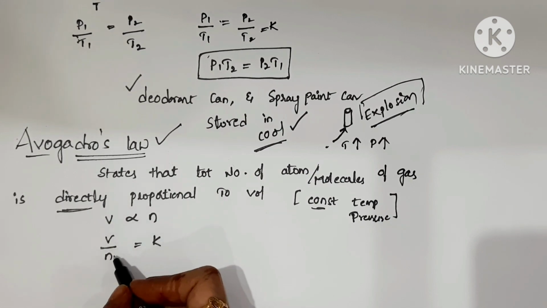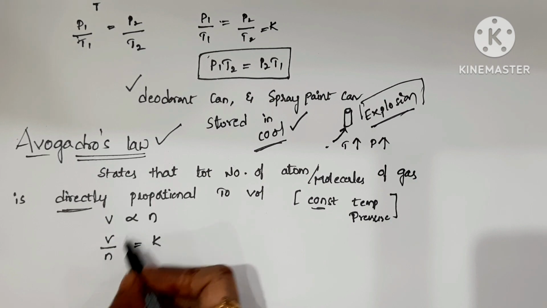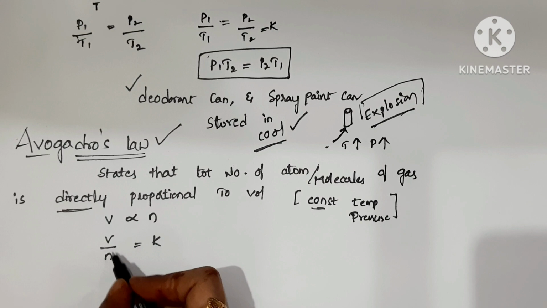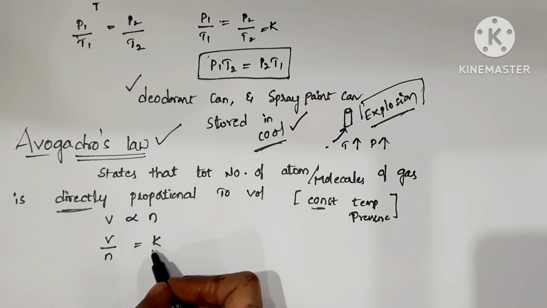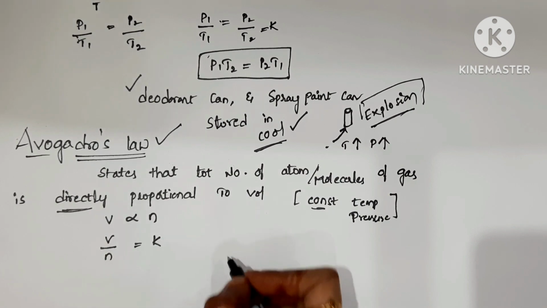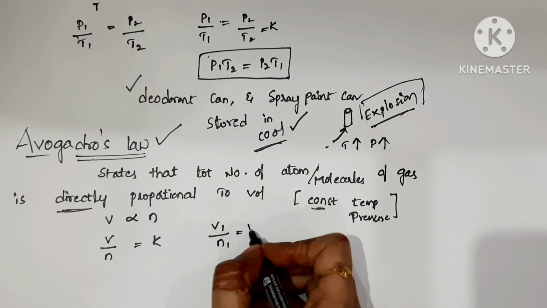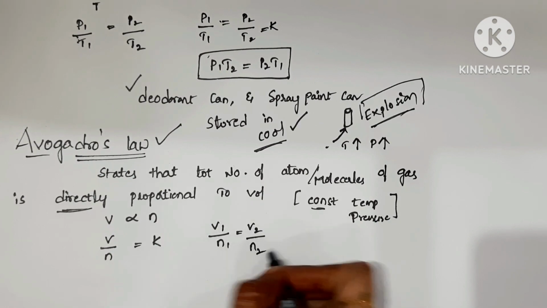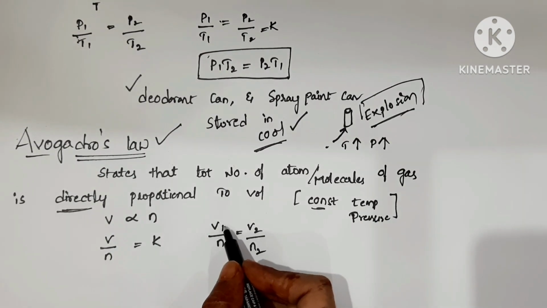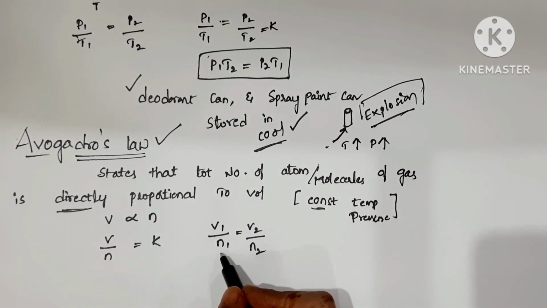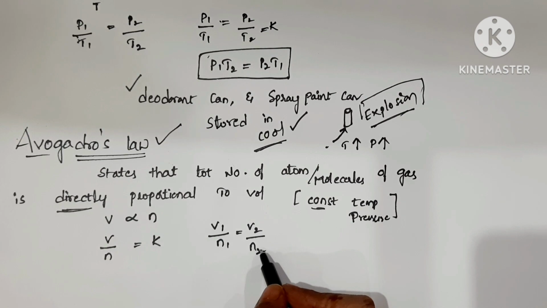V is the volume of the gas, and n denotes the amount of gaseous substance. k is the proportionality constant. So V1 by n1 is equal to V2 by n2. Here, initial volume, final volume, initial amount of gaseous substance, final amount of gaseous substance, right?